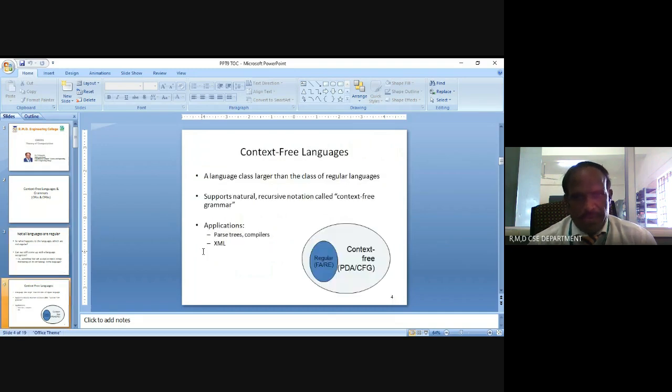So, context-free language is a language class larger than the class of regular languages. Context-free language is a superset of the regular languages. It supports a natural recursive notation called context-free grammar. An application of context-free languages is developing compilers, and example languages can also be developed. So, regular language is recognized by finite automata. Context-free language is recognized by pushdown automata.